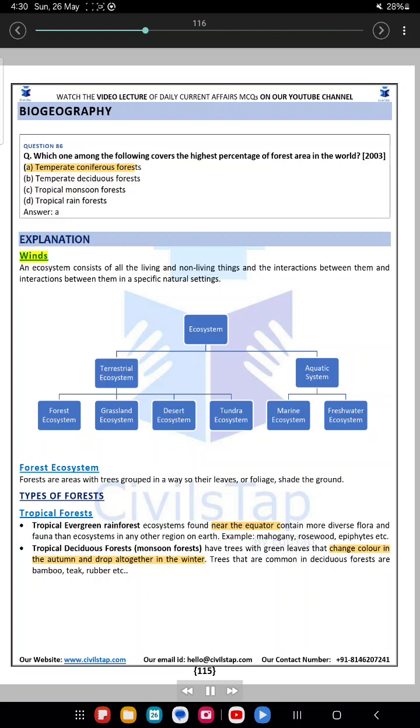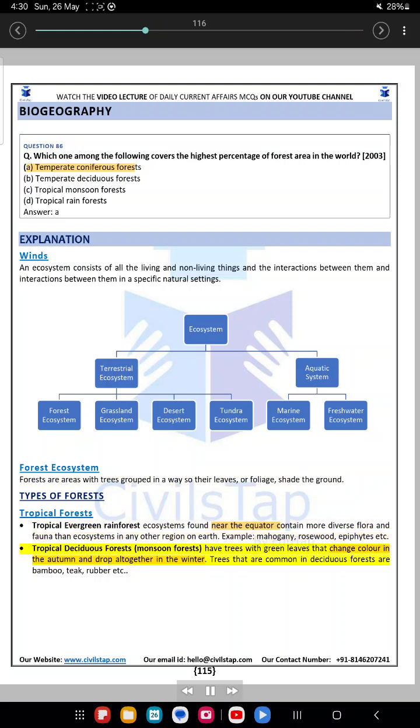Explanation. An ecosystem consists of all the living and non-living things and the interactions between them in specific natural settings. Forest ecosystem: forests are areas with trees grouped in a way so their leaves or foliage shade the ground. Types of forests. Tropical forests. Tropical evergreen rainforest ecosystems found near the equator contain more diverse flora and fauna than ecosystems in any other region on Earth. Example: mahogany, rosewood, epiphytes, etc.